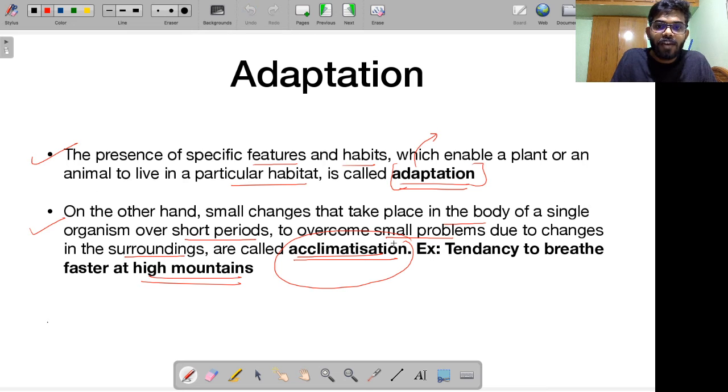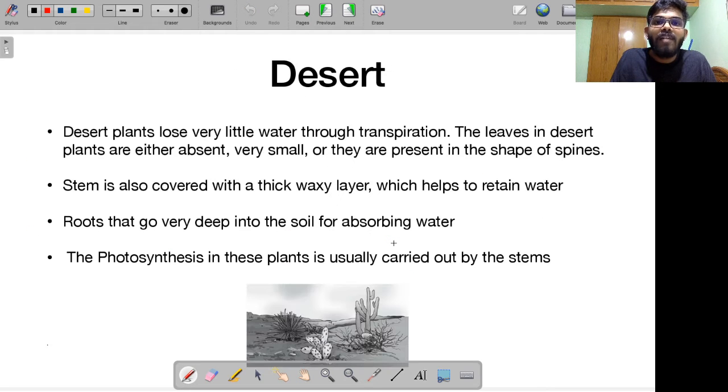Alright, just like I gave you an example of acclimatization, I will give you an example of adaptation. I'll give you 2 to 3 examples so that I can drive home this particular concept. Deserts, for example: desert plants lose very little water through transpiration. Remember, what is transpiration? Transpiration is how water is lost through the leaves. This I told you is for cooling down the plant, for creating a suction pull, etc.